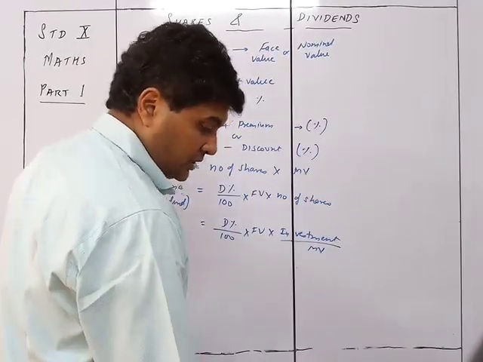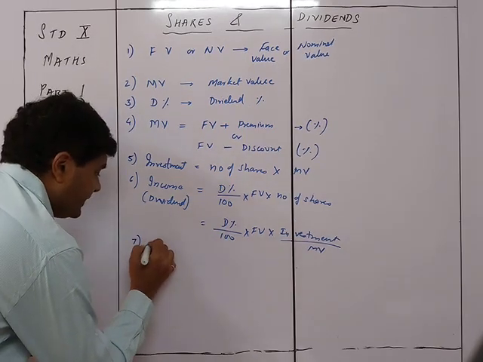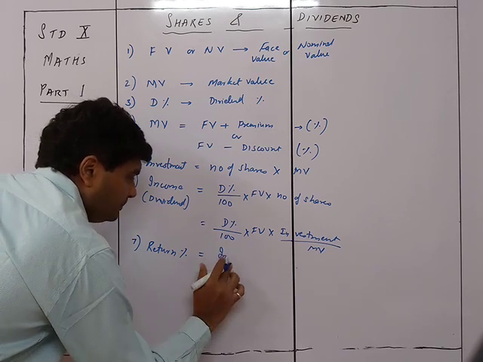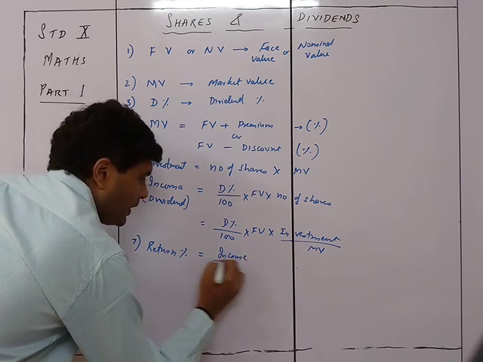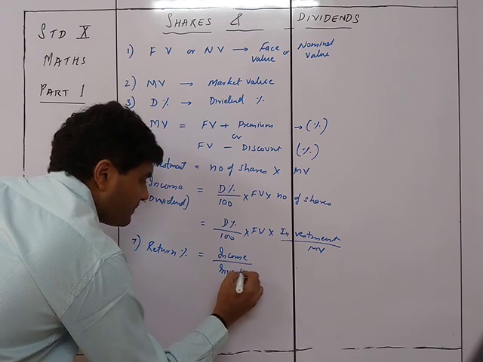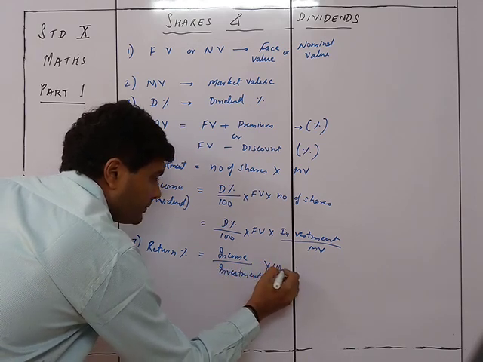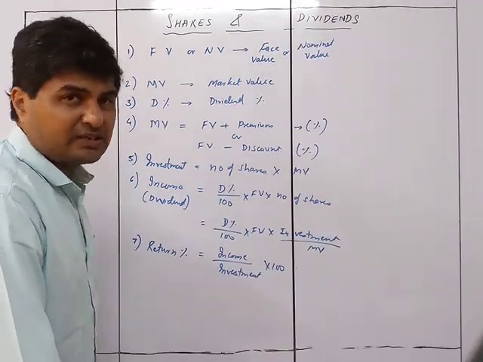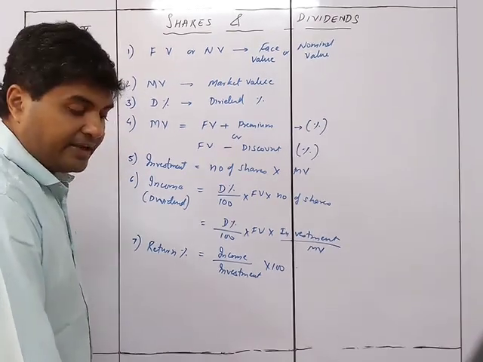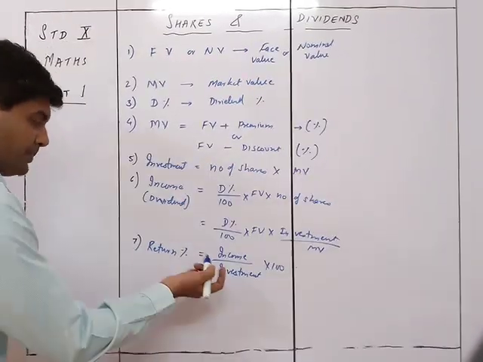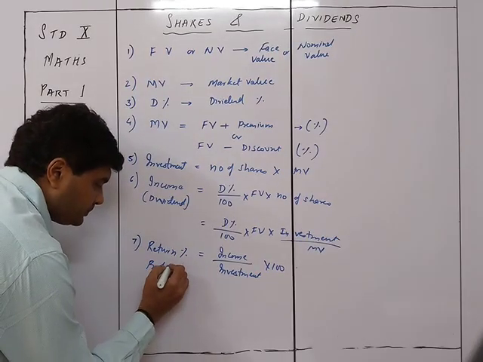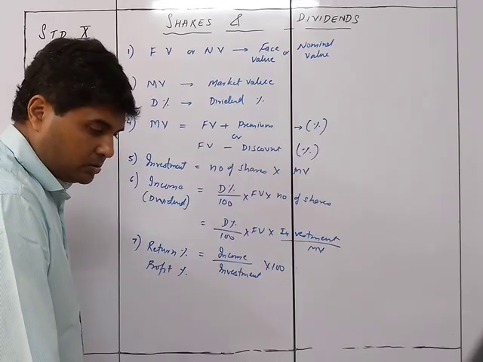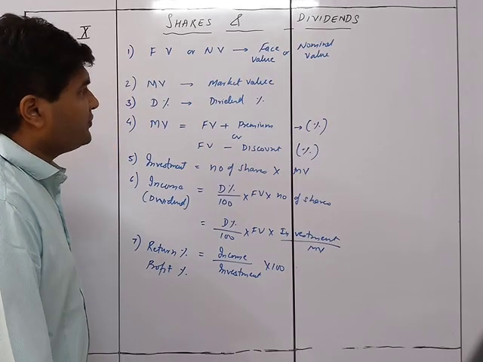The next one will be return percent is equal to income upon investment into 100. That's the return percent: income upon investment into 100. That is also profit percentage, the same thing. Return percentage, income percentage and profit percentage are all the same. I think these are the different formulas.